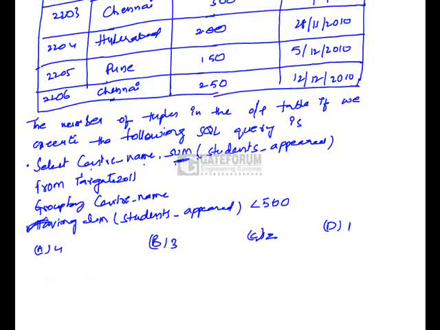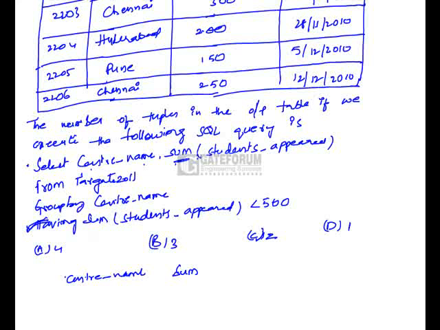So the output table consists of the attributes center name and sum, and we are grouping with the help of center name.